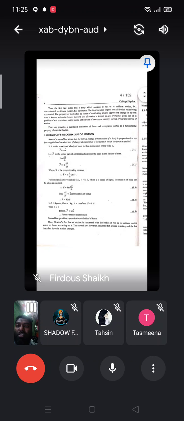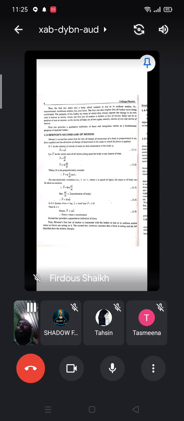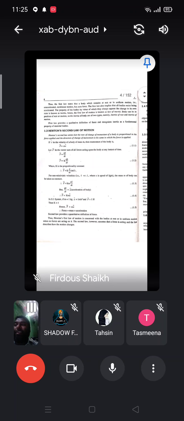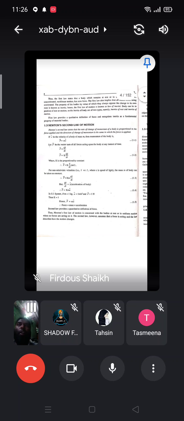Then Newton's second law of motion. Newton's second law states that the rate of change of momentum of a body is proportional to the force applied, and the direction of the change of momentum is the same as that in which the force is applied. If the velocity is v bar of the body having mass m, then the momentum is mass into velocity: p bar is equal to m into v bar.